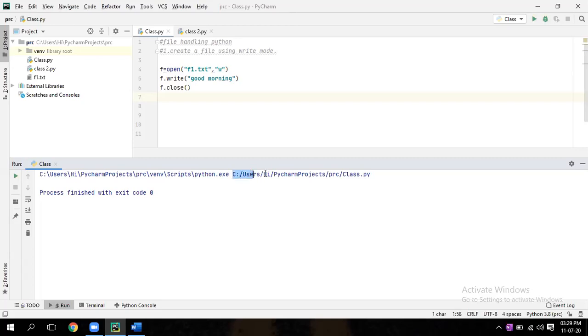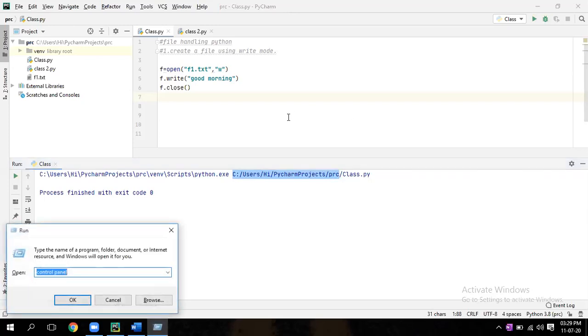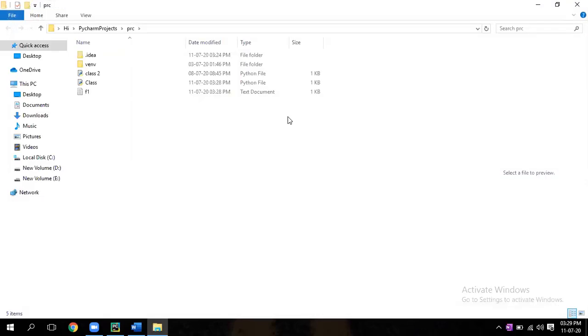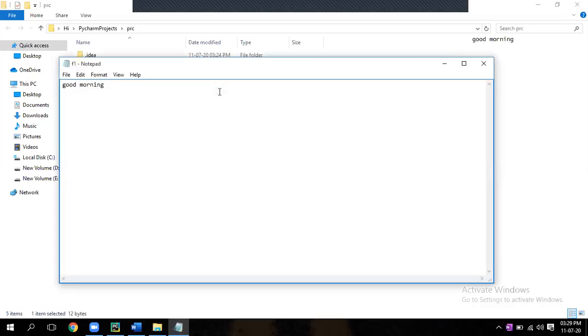Then in Windows, paste it. Enter. So it will create the file here. f1.txt created. Open that. Good morning.